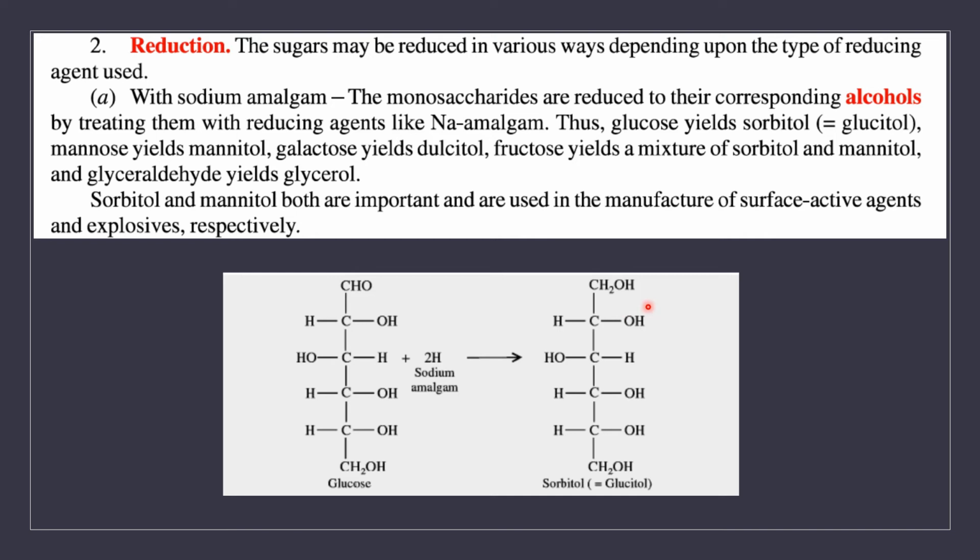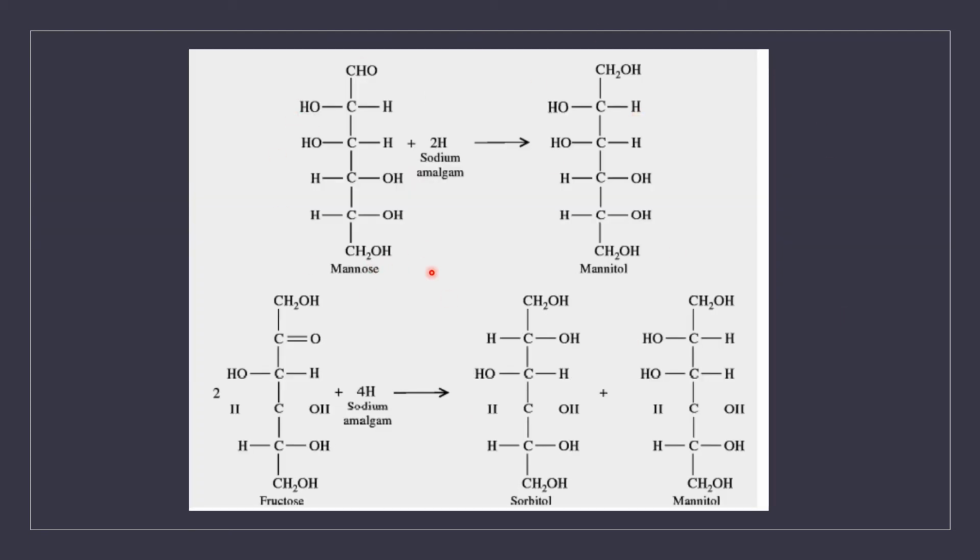In the case of ketoses, what will happen? Ketoses have a C double bond O group, right? In that case, the C double bond O group will be reduced and it will give a secondary alcoholic group. When mannose is reduced with sodium amalgam, we will be getting mannitol. When fructose is reduced with sodium amalgam, look here, the ketone group is reduced to a secondary alcoholic group, and we will be getting a mixture of sorbitol and mannitol.